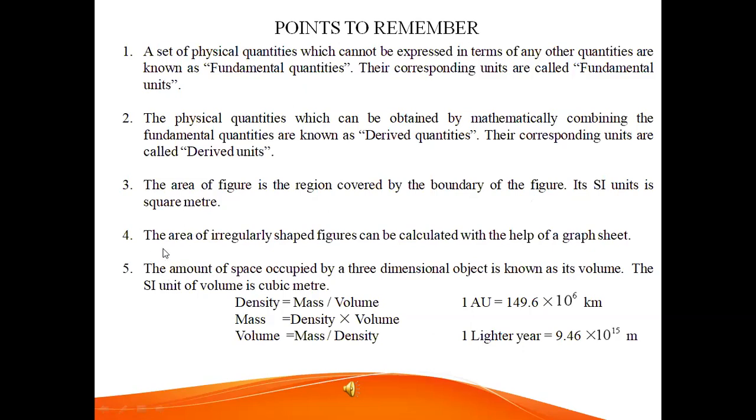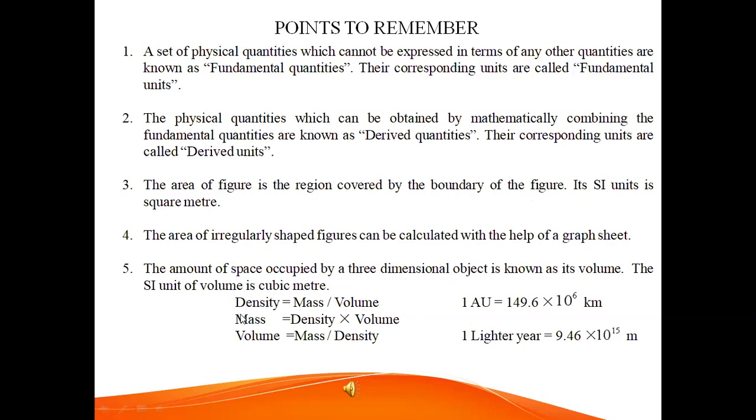Next, the area of irregularly shaped figures can be calculated with the help of a graph sheet. Next one, the amount of space occupied by a three-dimensional object is known as its volume. The SI unit of volume is cubic meter.